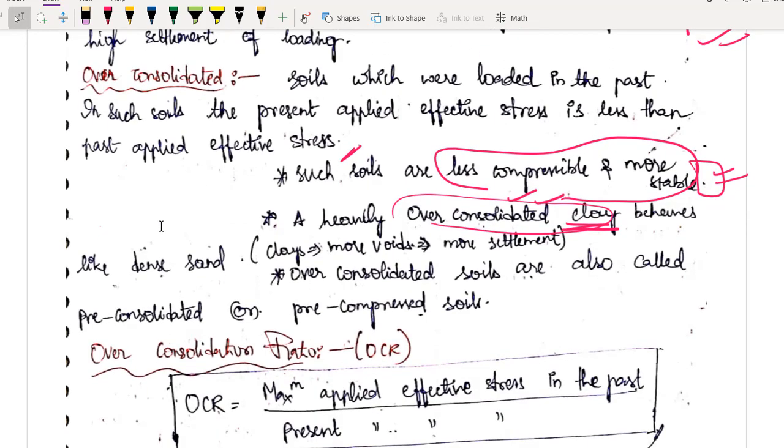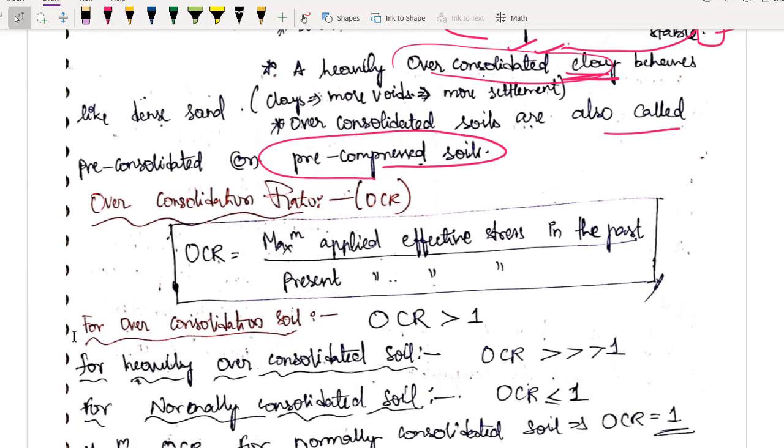Okay, now comes the point, over consolidated soils are also called pre-consolidated soils or pre-compressed soils. Common sense की बात है. What is pre-compressed soil? You have to take the right answer as over consolidated soil. Now comes one important factor, how to know whether the soil is normally consolidated or over consolidated. So I am introducing a new ratio which is called the over consolidation ratio, denoted by OCR. डेफिनेशन क्या है, काफी सिंपल सा डेफिनेशन है. Maximum applied effective stress in the past divided by present applied effective stress.